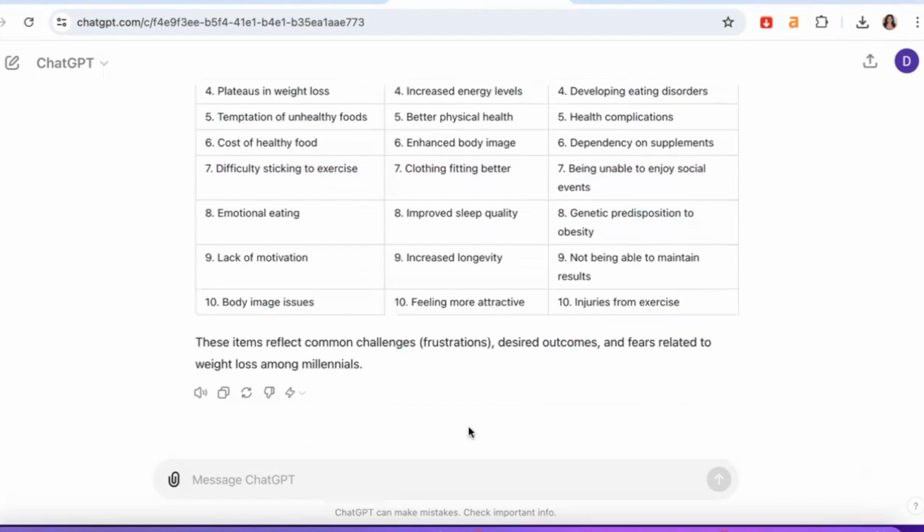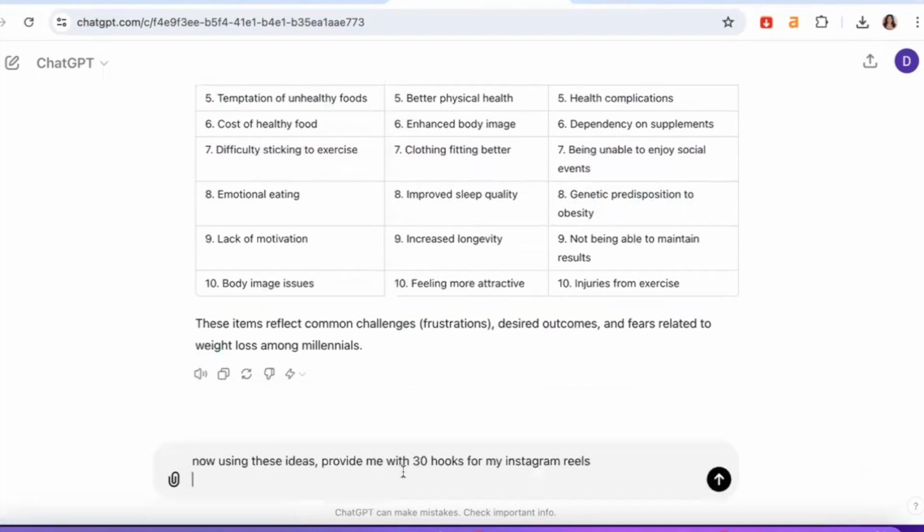Now we have these content ideas. We're going to go ahead again and ask ChatGPT to create us some hooks, right? Because what we want to be doing is marketing this ebook using Instagram and Facebook Reels, TikTok videos, just any short form video content, because that's what's actually ranking at the top of social media platforms right now. That's the type of content that is being pushed out now on social media. So we want to start creating all those amazing Instagram Reels or Facebook Reels, TikTok. In fact, you can use this video on any social media platform that allows short video content, right?